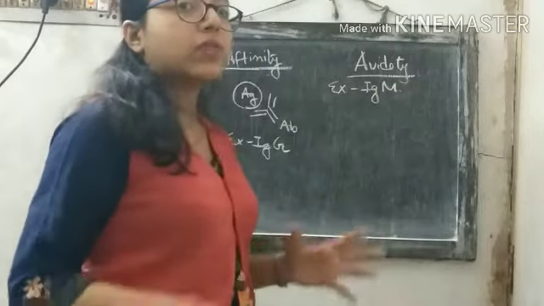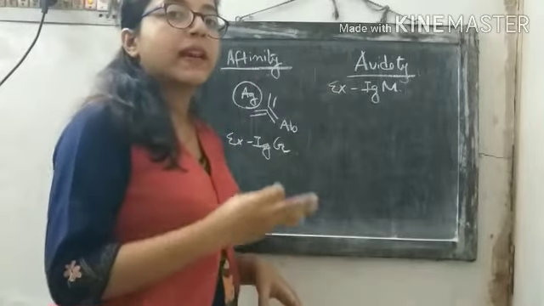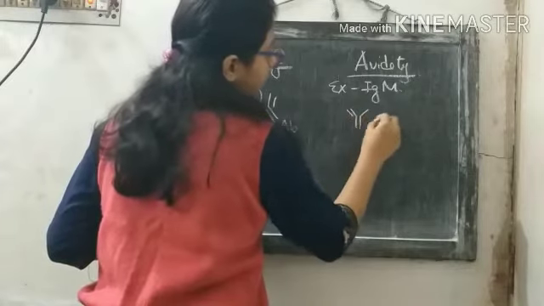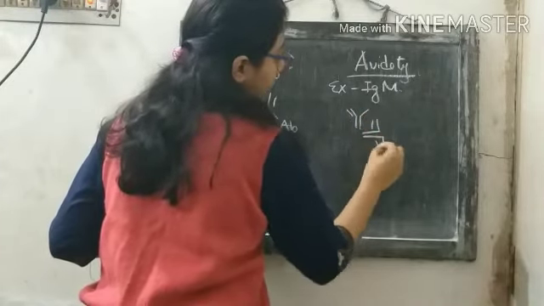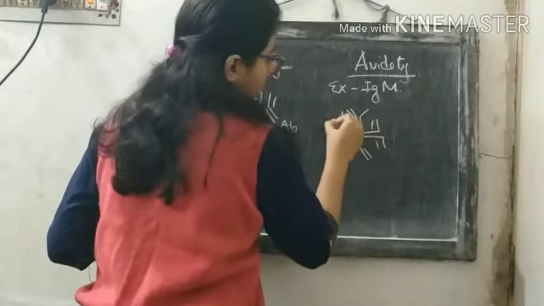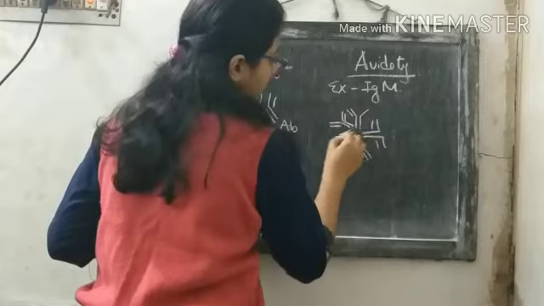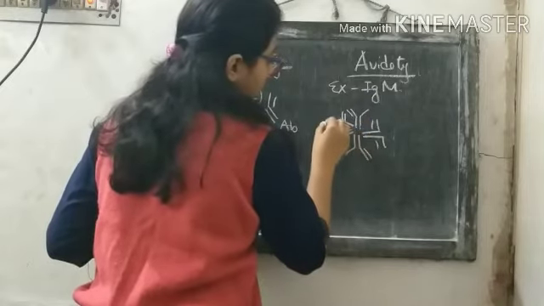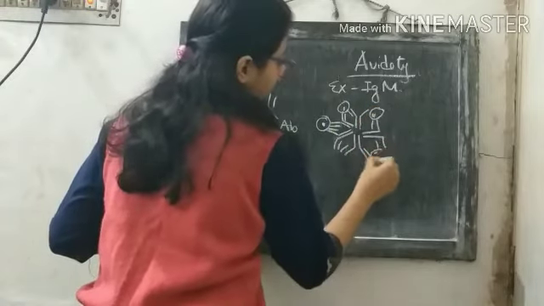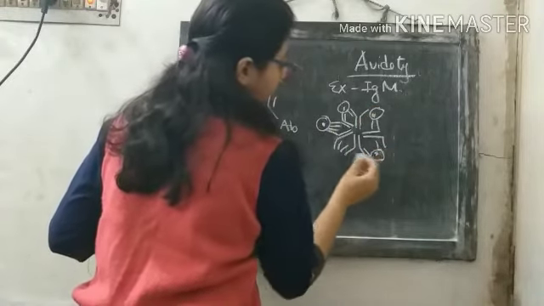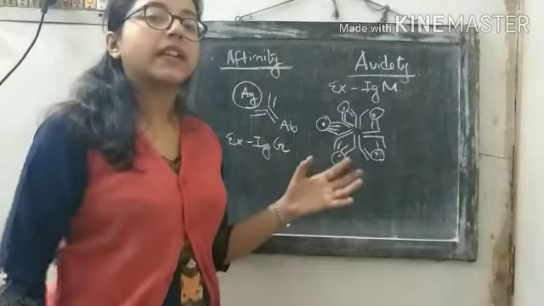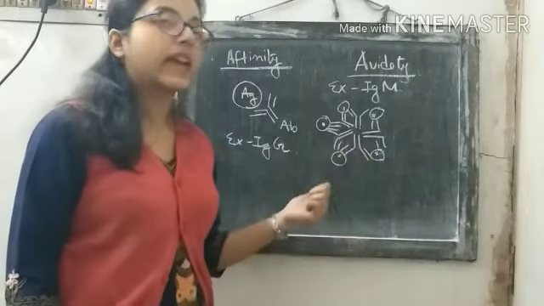let's look at how the structure looks when IgM binds with an antigen. So this is the structure when a pentameric IgM binds with antigen.